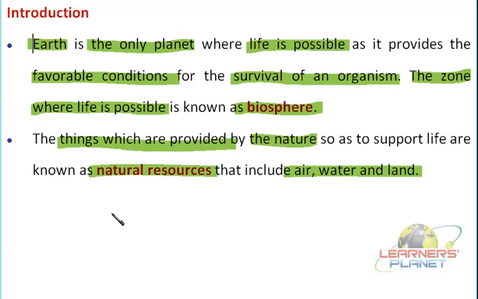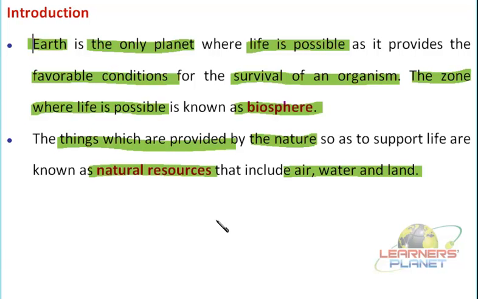They are making us make more and more use of these natural resources. And of course, due to such activities, these natural resources are getting depleted as well as disturbed. The balance which has to be maintained here in this biosphere is getting disturbed.